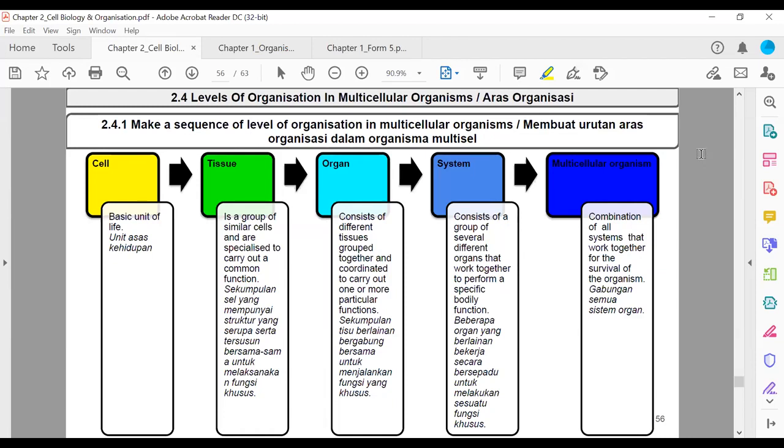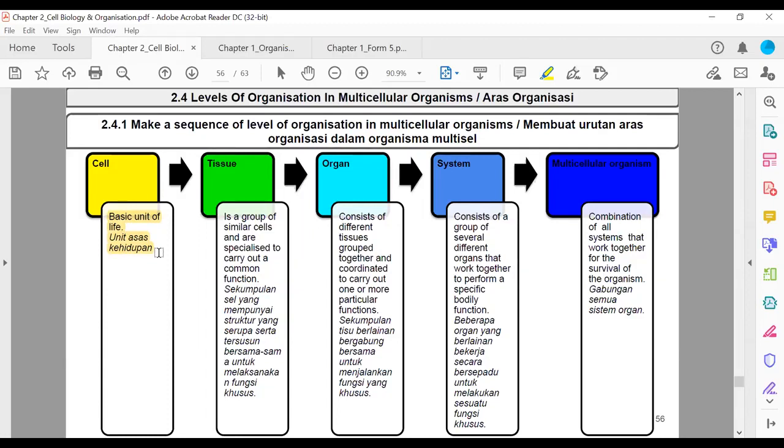You know this very well. Okay, cuma sekarang kita revisit balik, tengok balik apa benda ni. Baik. Let's see what cell means. Basic unit of life, unit asas kehidupan. Ini maksud sel. Basic unit of life. Benda yang paling asas untuk kita hidup ialah sel.